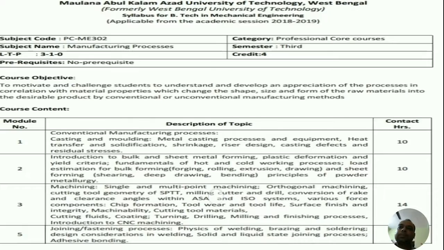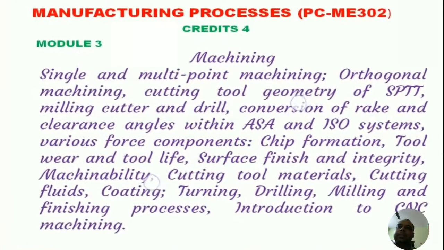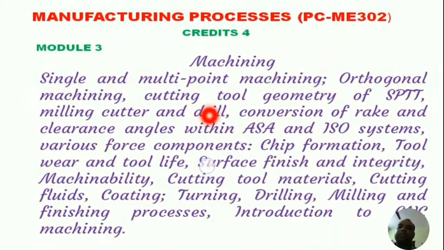Here, in module 3, we have single and multi-point machining, orthogonal machining, cutting tool geometry of SPTT, that is single point turning tool, milling cutter, drill, conversion of rake and clearance angles within ASA and ISO systems, various force components, chip formation, tool wear and tool life, surface finish and integrity, machinability, cutting tool materials, cutting fluids, coating, turning, drilling, milling and finishing processes, and then an introduction to CNC machining.